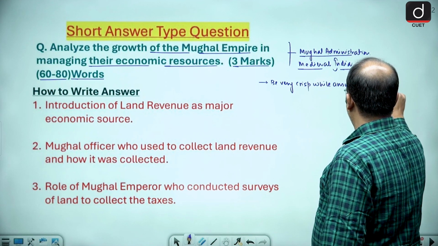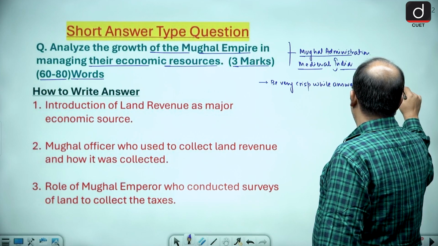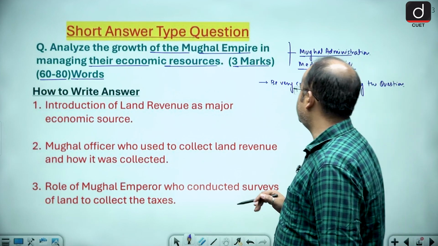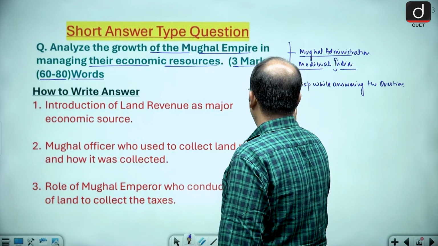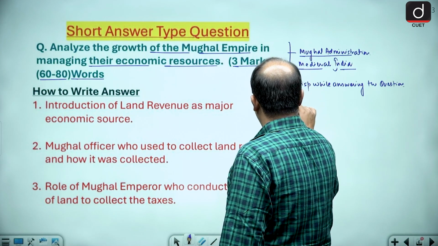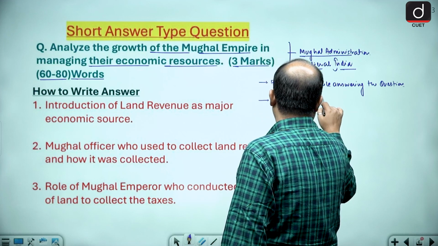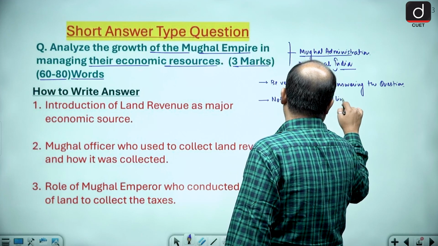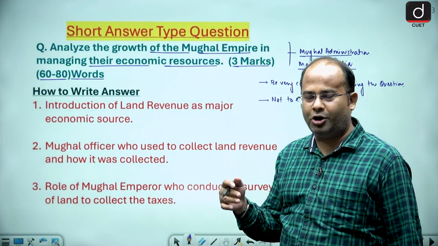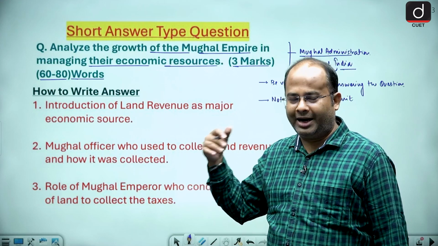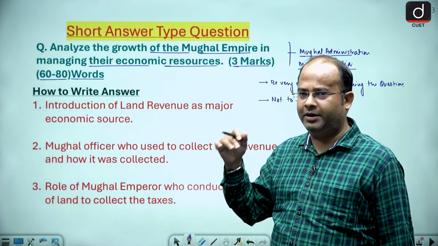Next, do not evade the word limit. That means you should not just write all the things that you know. You have to be very crisp.